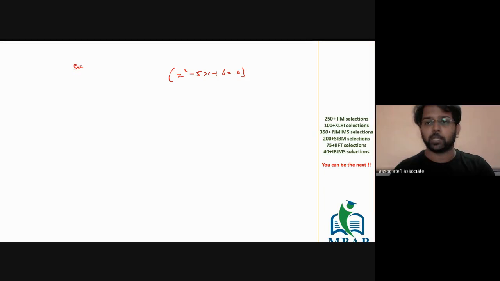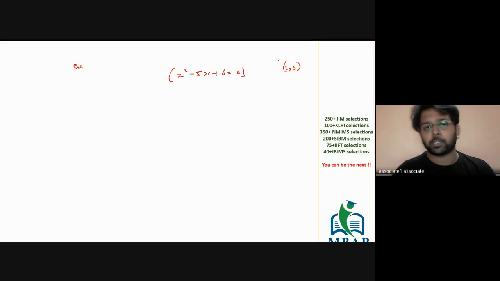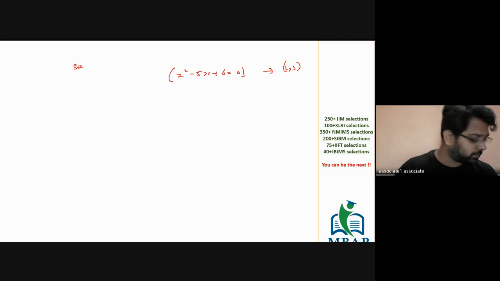What is going to be the roots of this equation? Quickly. A very simple equation, right? The roots are going to be 2 and 3. And if I ask you how many positive roots are there for the given expression, there are 2. So the number of positive roots is given by the notation of sign change.